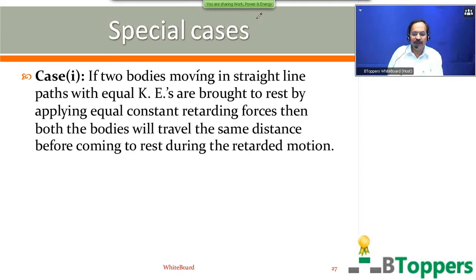See, first I have shown the conclusion on the screen. Later I will be showing the working for the conclusion. There is a question based on this discussion, this case, in all the board examination papers in the past. Two bodies moving in a straight line path with equal kinetic energies are brought to rest by applying equal constant retarding forces. Then both the bodies will travel the same distance before coming to rest during the retarded motion. Come on, copy down this conclusion first. Copy down this conclusion.